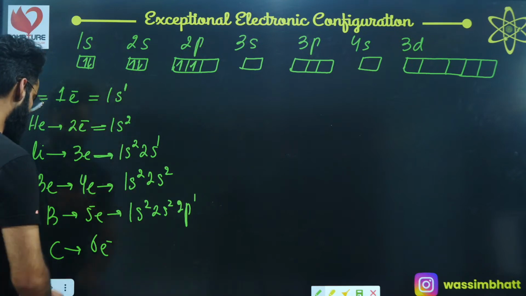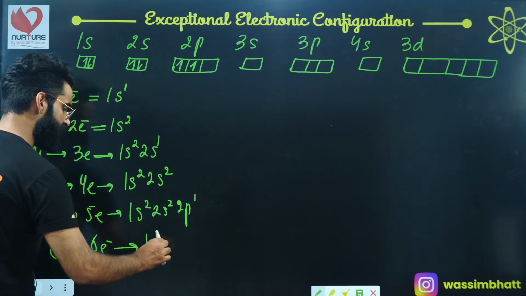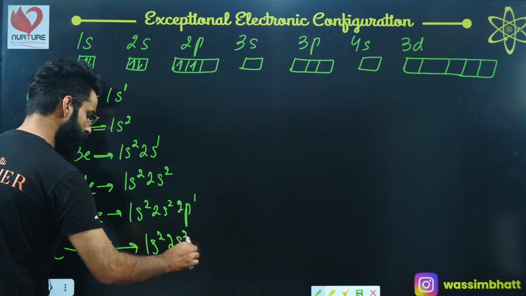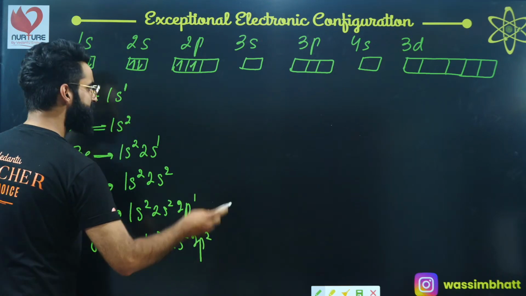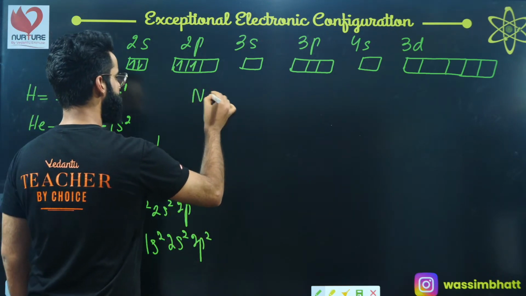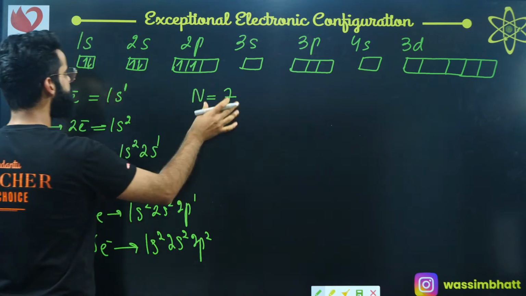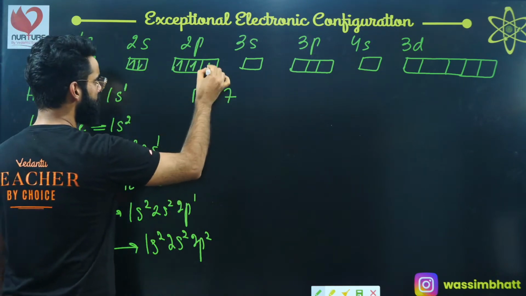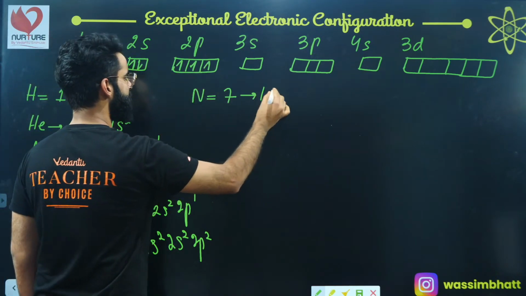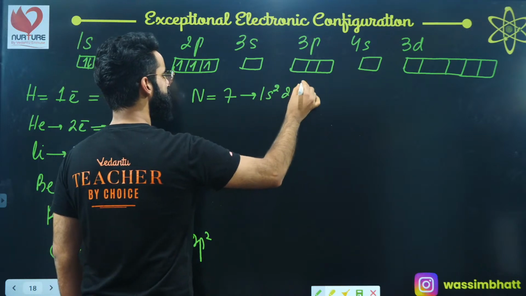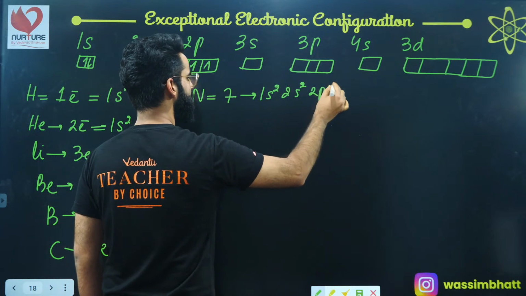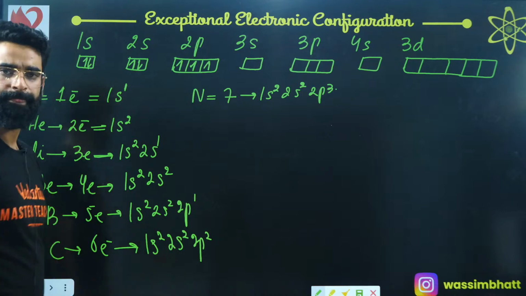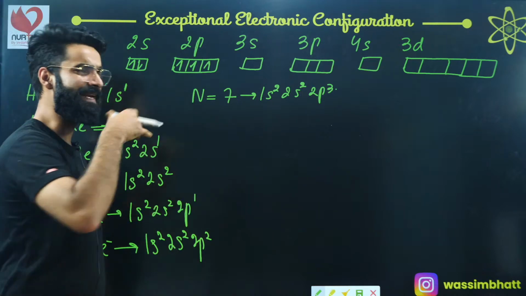Okay. So in case of carbon, what is going to be the electronic configuration? It is going to be 1s2, 2s2, 2p2. Correct? Similarly, if you talk about nitrogen, nitrogen has 7 electrons. Now out of 7, 6 are already filled. So put 1 more electron over here. What is the configuration of nitrogen then? It's going to be 1s2, 2s2, 2p3. Right?